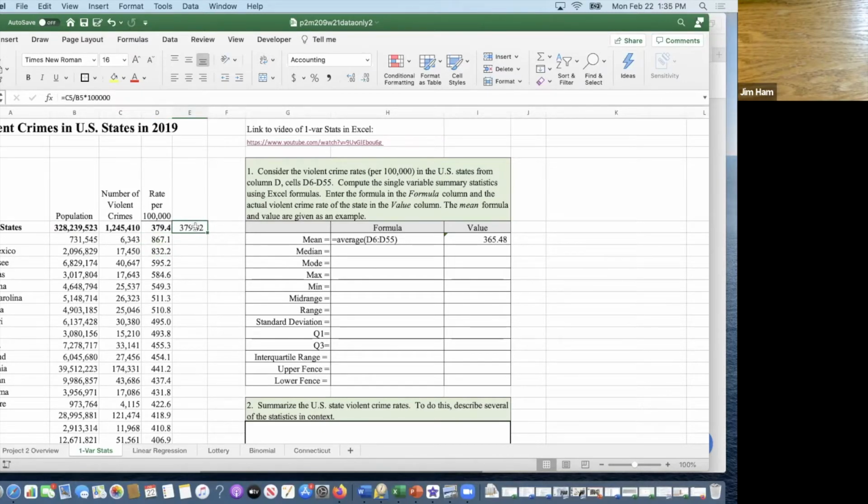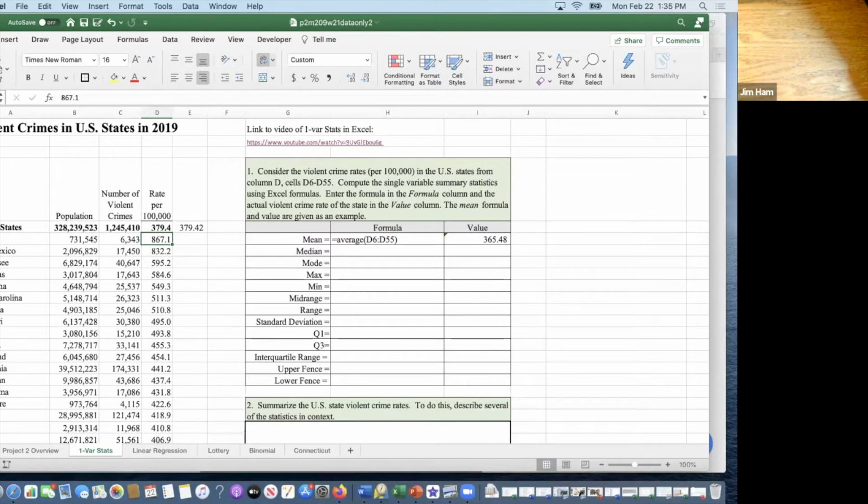Okay, I'm asking you to do one variable statistics, the same thing that you do on your calculator, but do them with Excel. So here's what I want the formula to look like. And you can see that all of our data values, beginning with Alaska, we're going to analyze this single variable statistic.